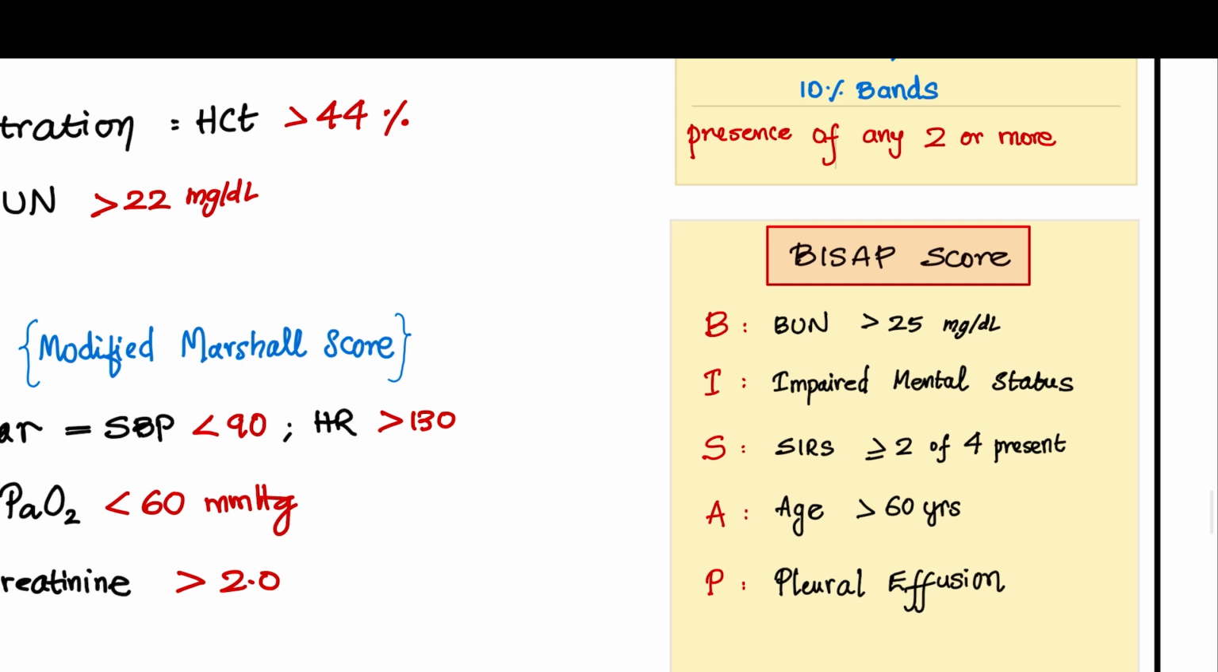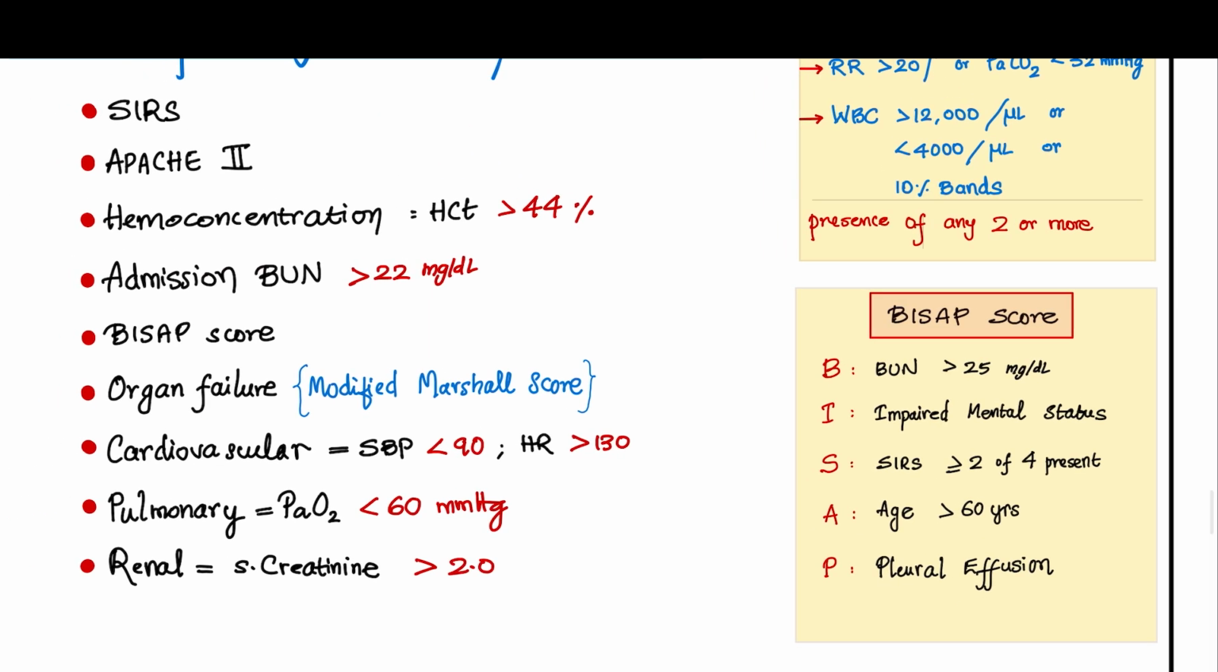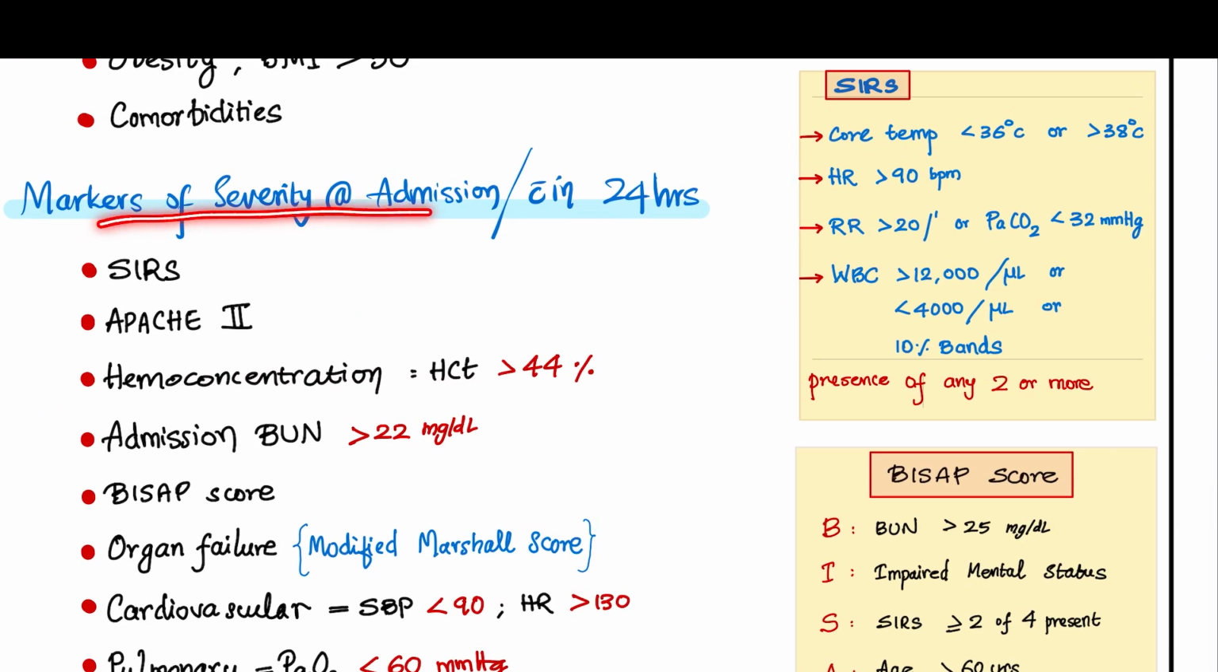And what is the BISAP score? From the name itself, you can assume that it is a mnemonic, where B is for BUN more than 25, I is for impaired mental status, S is for SIRS, A is for age more than 60 years, P is for pleural effusion. So this is the BISAP score. So these are the markers of severity assessed during admission or within 24 hours of admission.